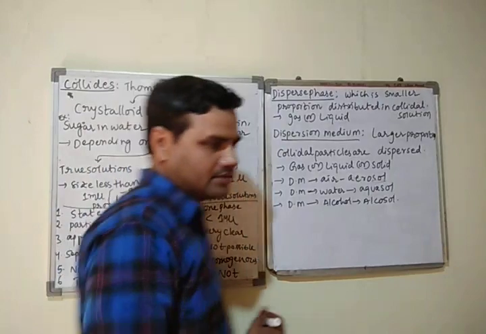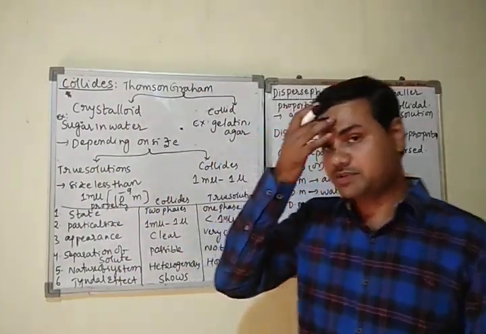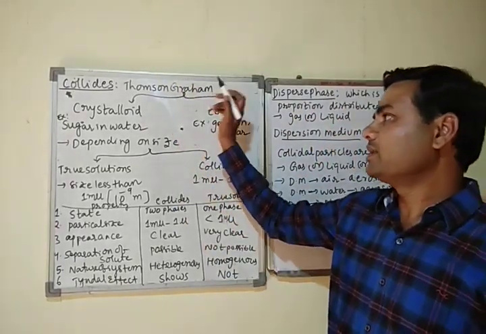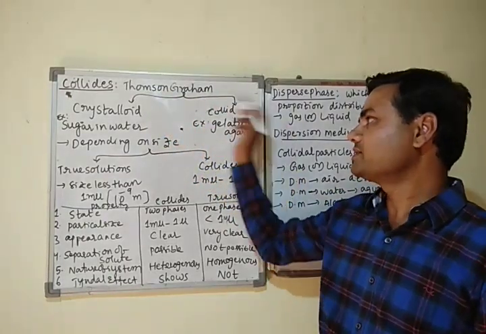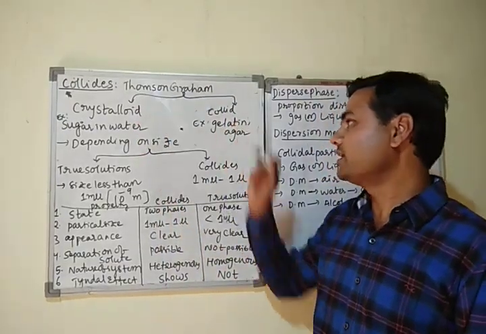So this is the topic colloids, and this is one of the most important topics in the chapter, that is surface chemistry. And here, first, the colloid was discovered by the scientist called Thomas Graham, and first he classified the solutions into two types, that is crystalloids and colloids.